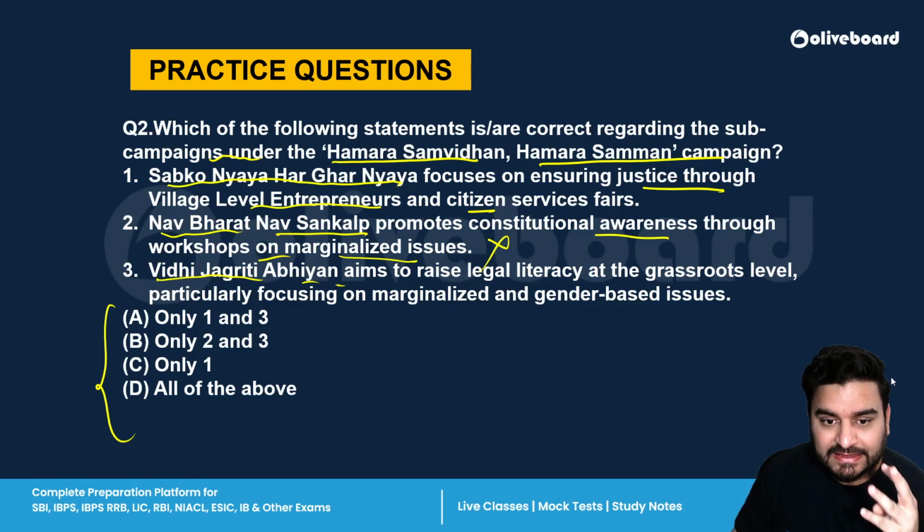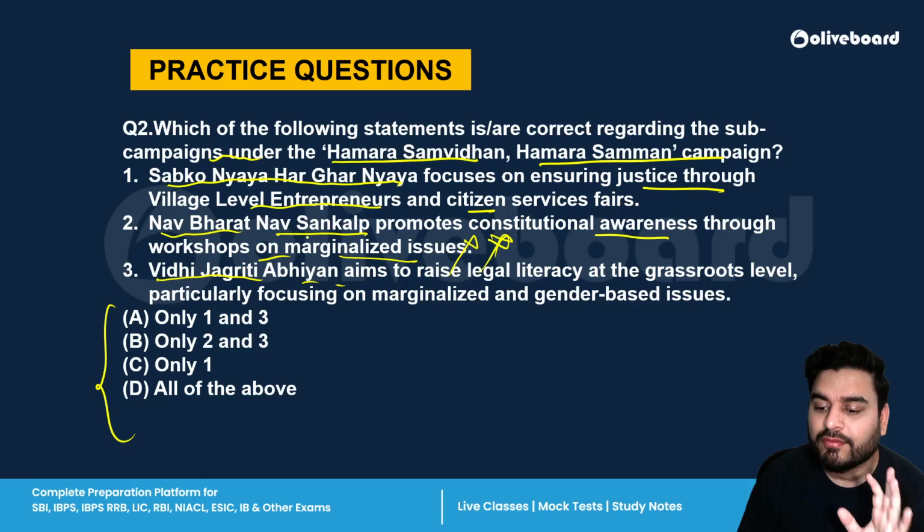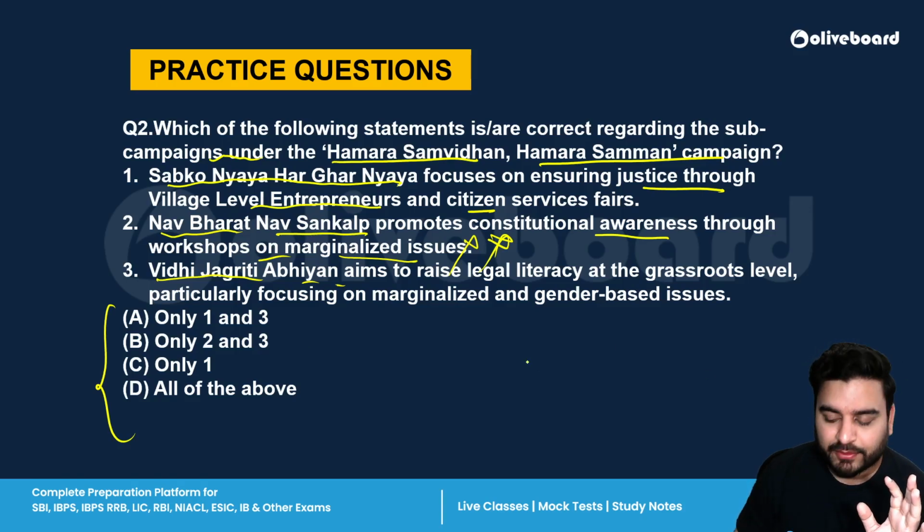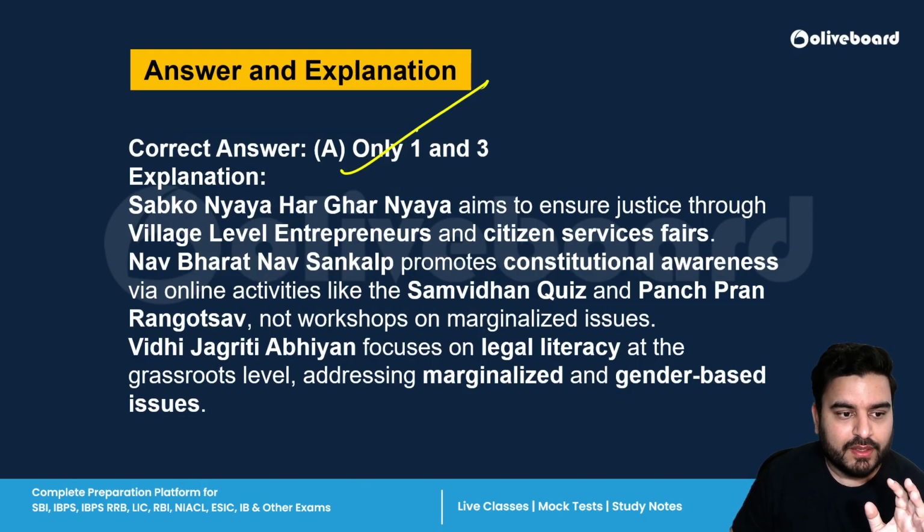This campaign has 3 sub campaigns: Sabko Nyay Har Ghar Nyay, second is Nav Bharat Nav Sankalp, and the third is Vidhi Jagriti Abhiyan. Nav Bharat Nav Sankalp deals with encouraging active participation in the democratic process. It is nowhere related to any kind of workshop. Clear? Remember this, that is very, very important. Nav Bharat Nav Sankalp promotes constitutional awareness through online activities, not workshops. It includes quizzes like the Samvidhan quiz and Panch Pran Rangotsav, right?